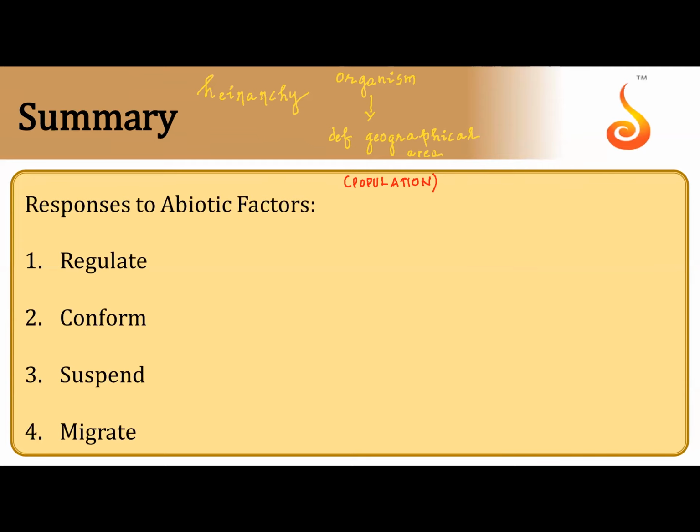Correct? Grouping of individuals of same species in a given area is population. In that context, Bangalore is one population, Mysore is one population. Same species inhabiting a definite geographical area. Then if there is a communication between the groups, that is community. Now Bangalore and Mysore is a community because they commute each other, they communicate each other.